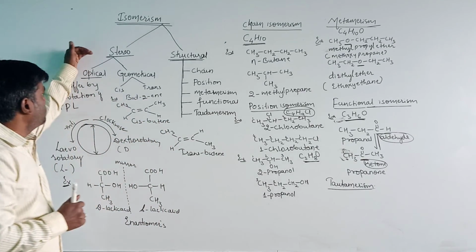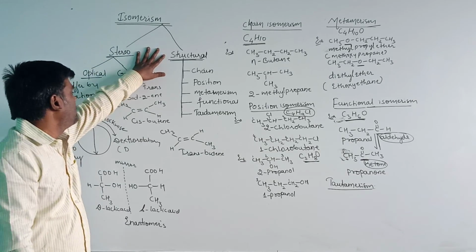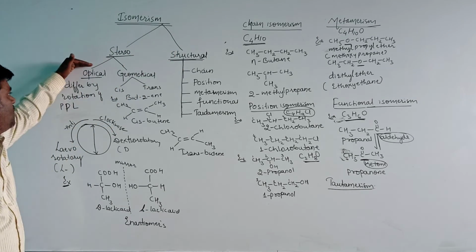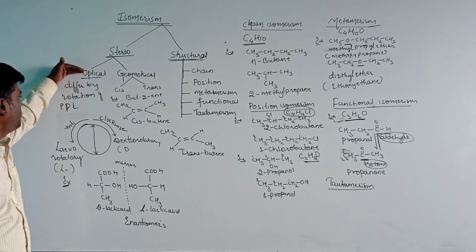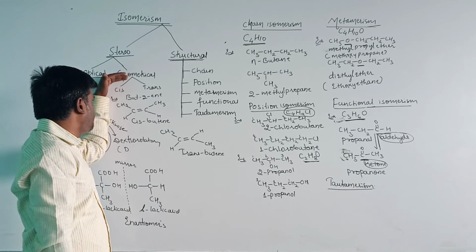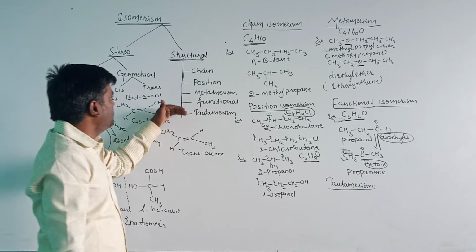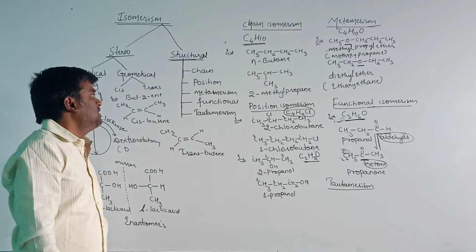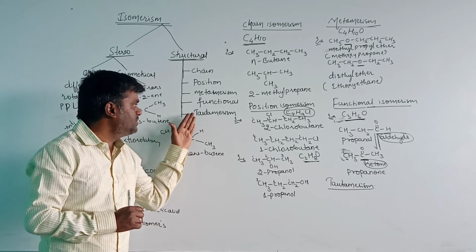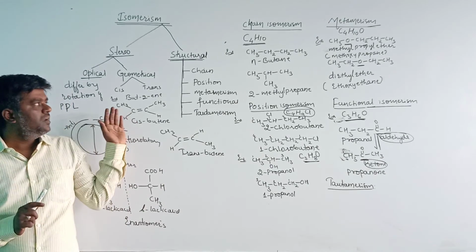I will give you an overview. We can see the overview here. Isomerism is divided into two types: stereoisomerism and structural isomerism. Stereoisomerism is further divided into optical and geometrical, and optical is further divided into levorotatory and dextrorotatory. Geometrical isomers are further divided into cis and trans isomers, and structural isomers are further divided into 5 groups: chain isomerism, position isomerism, metamerism, functional isomerism, and the last one is tautomerism.